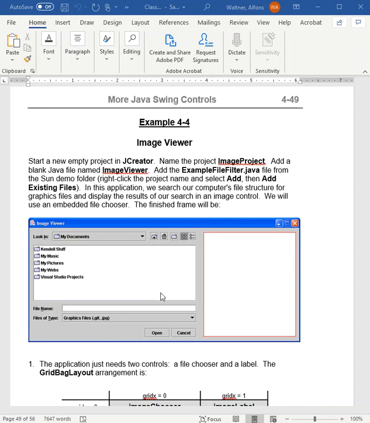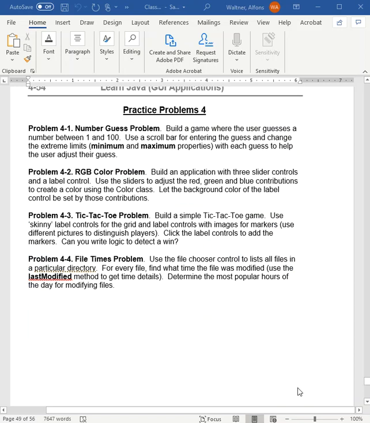Now, they give you almost all the code to do this. It's just an opportunity for you to see it. They have this example file, filter.java file. And you need that, and I'll give you all that code so that you can get it done. But just put it together and submit it, and you'll be doing the same thing on all of them. You just put the programs, the examples together and submit them. It's pretty easy if you just follow the instructions. All right, the harder ones are when you have to do the practice problems at the end. And so let's take a look at the practice problems at the end of chapter 4.